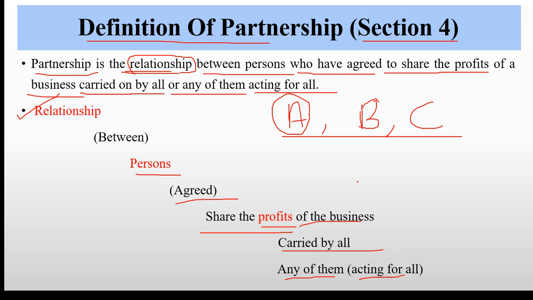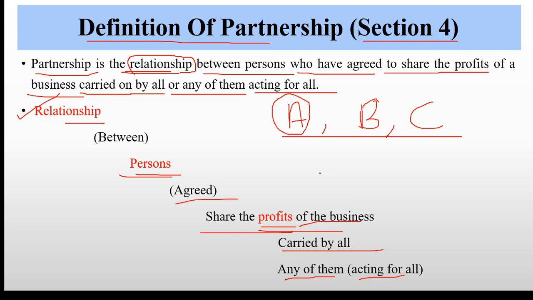So partnership in simple terms is a relationship between persons who agree to share the profit of the business carried on by all of the partners or any one of them acting for all.